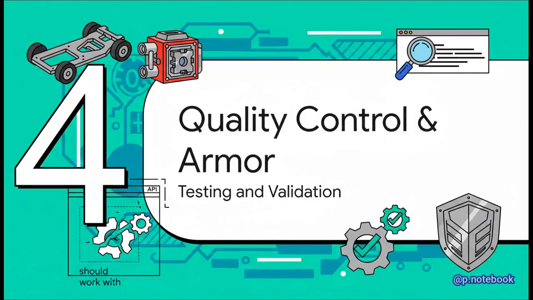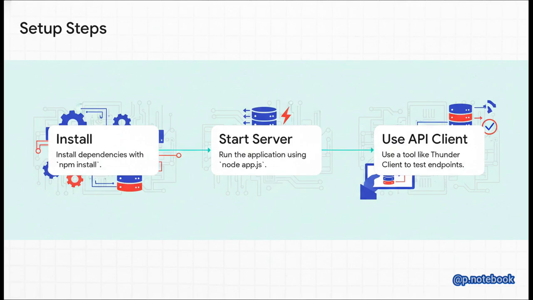Okay, we've got a chassis and an engine. Our API should work, but a good architect never assumes. So the next crucial phase is quality control, testing our components, and then adding some armor to make it robust. This is where you, the developer, step firmly back into the driver's seat. We install the needed dependencies, we start up the server, and we use a tool like ThunderClient to actually test the endpoints. The AI wrote the code, but it's our job to verify it works.